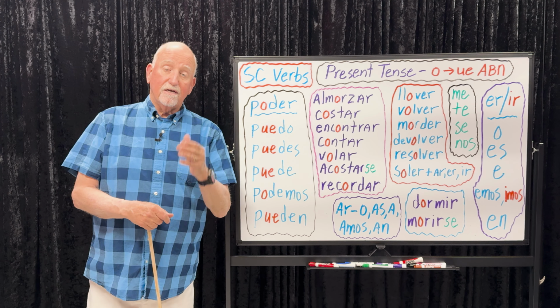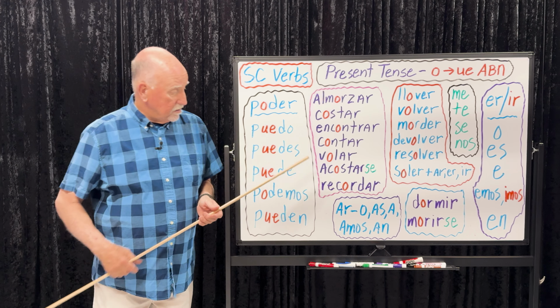Our example verb poder is to be able. Notice puedo, puedes, and puede all change the O to UE. Podemos does not, the we form, ABN, all but nosotros, and pueden changes to UE as well. So the stem change, just like the E to IE verbs, happens in all forms but nosotros.